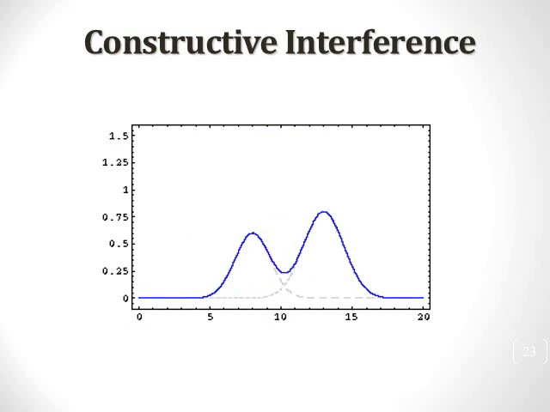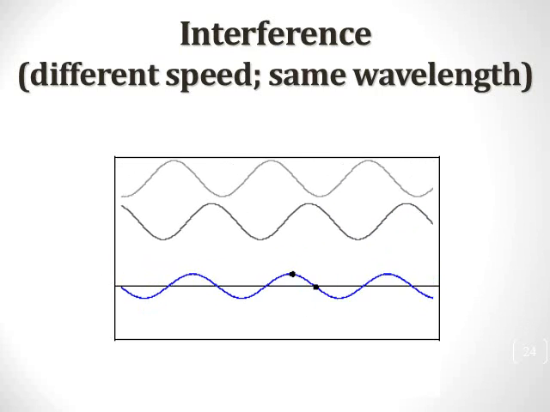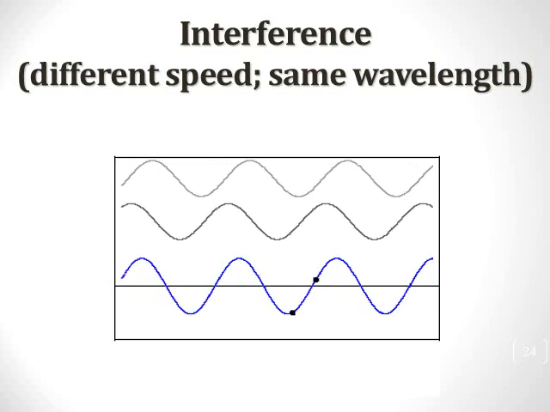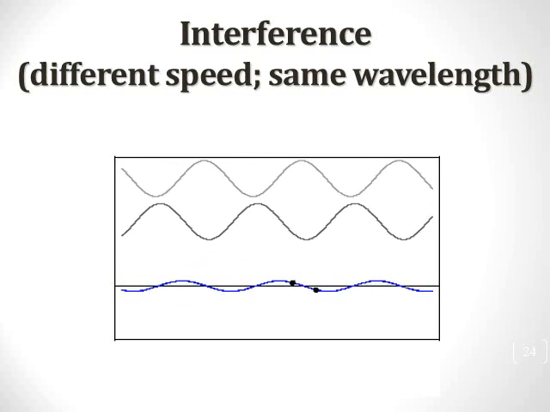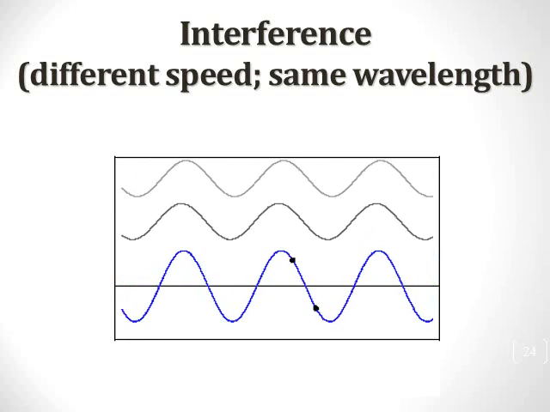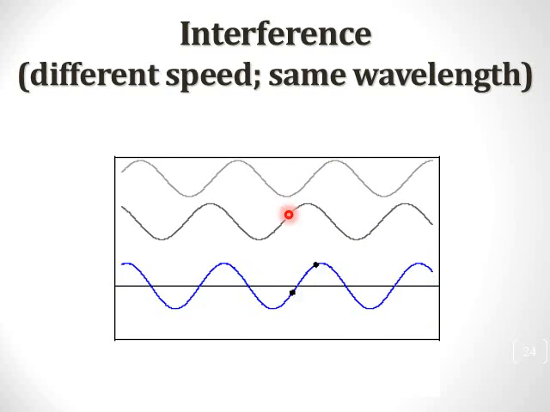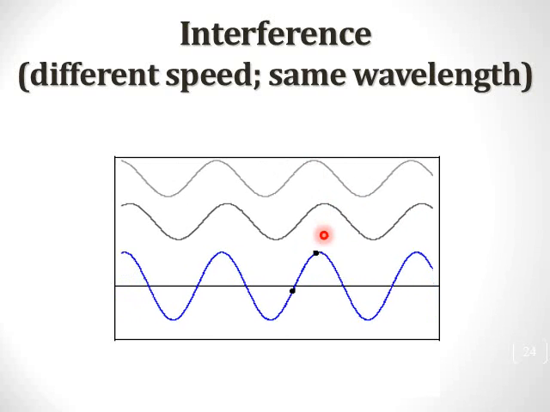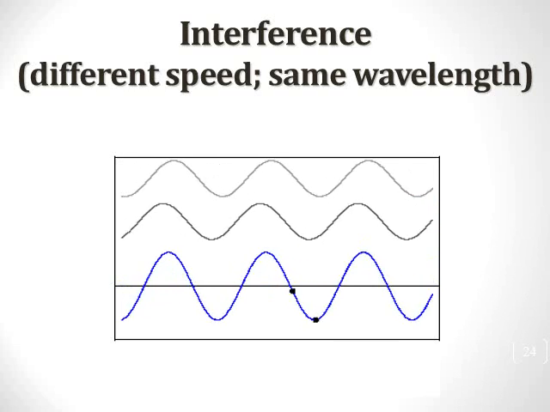So here's an example. We've got two crests that are meeting, and as they meet, they go through each other, and then they add for just that instant in time, but then they continue on as if they didn't even interact with each other. Here we have two waves that have the same wavelength, but different speeds. I can't think of an example of where this can actually happen because all waves moving through a medium are going to have the same speed. But it's kind of interesting to look at this as one is moving faster than the other, then you have constructive and destructive interference. Right now we have constructive, and then when the crest and the trough meet, that's going to be destructive interference.